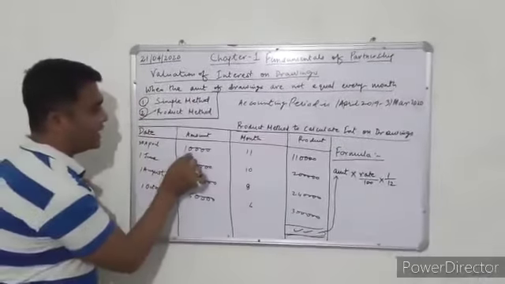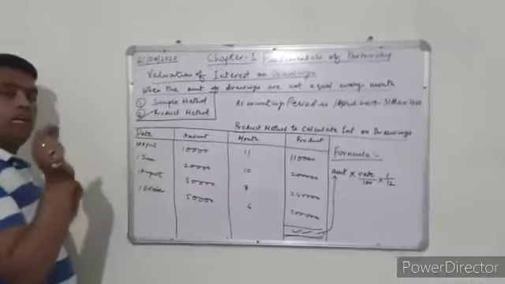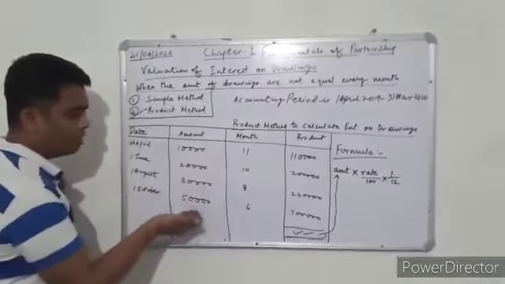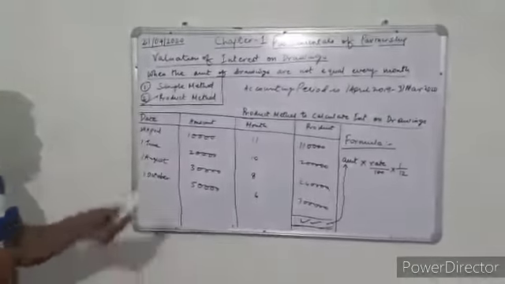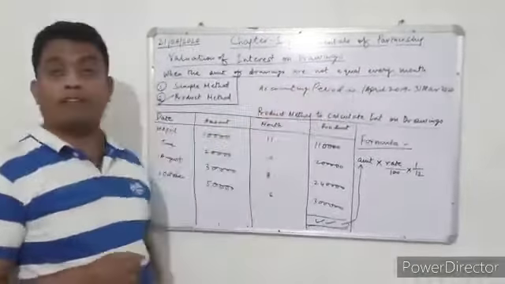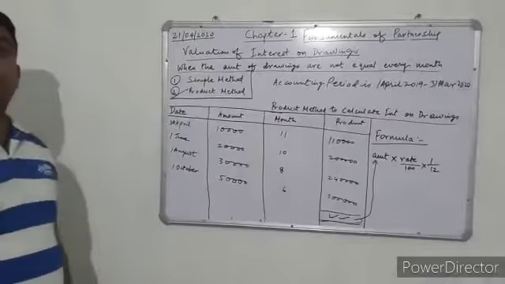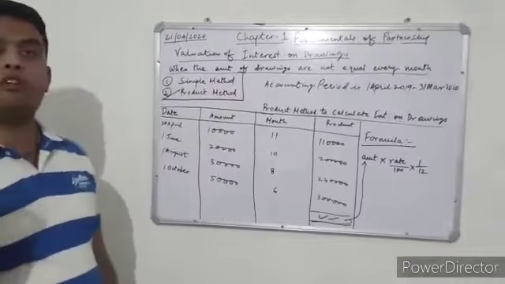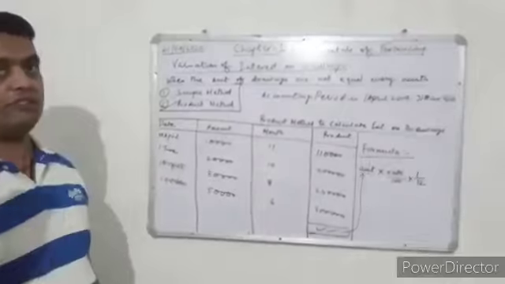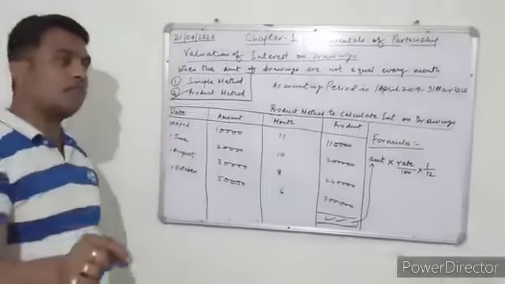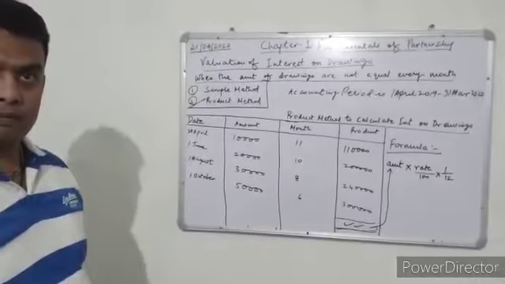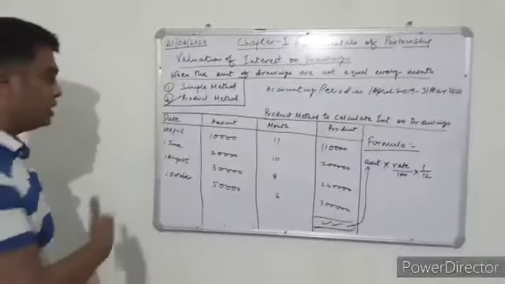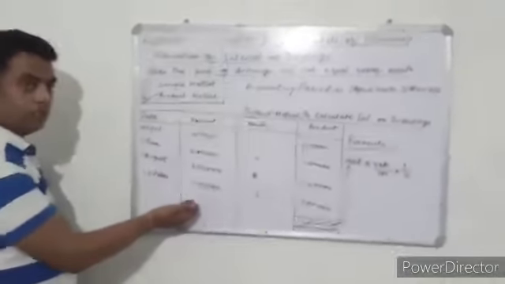Not equal means that every month the partner, whether A or B, is not withdrawing an equal amount. Every month he is not withdrawing 10,000, 10,000, 10,000. So the drawings are not equal every month, and the dates are also not equal, which means he is not withdrawing on the first of every month, or on the last date of every month, or in the middle of the month. He is withdrawing on different dates and different amounts. So suppose he withdrew 10,000, 20,000, 30,000, 50,000.